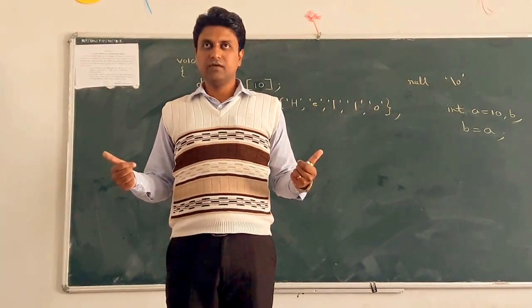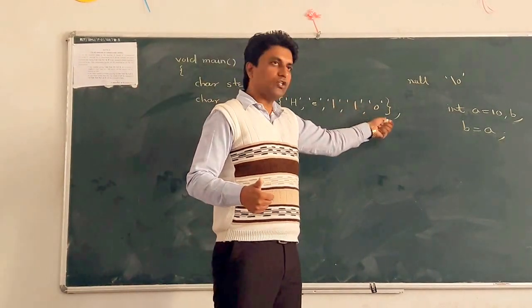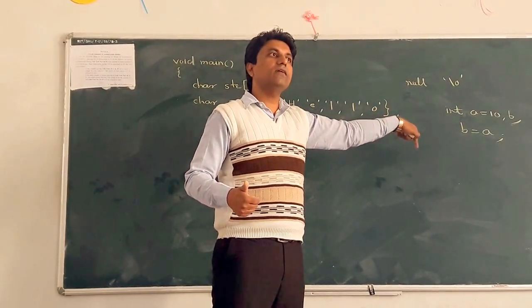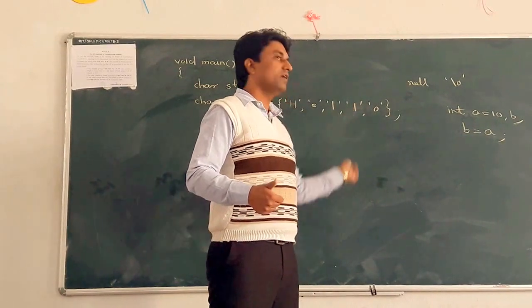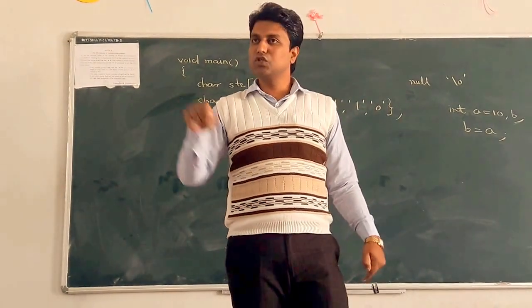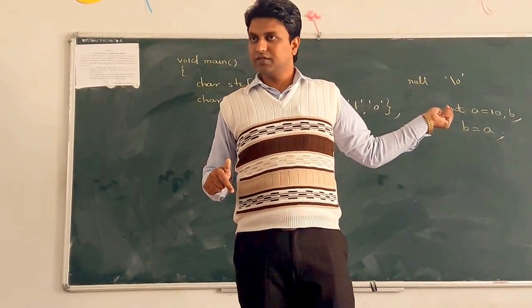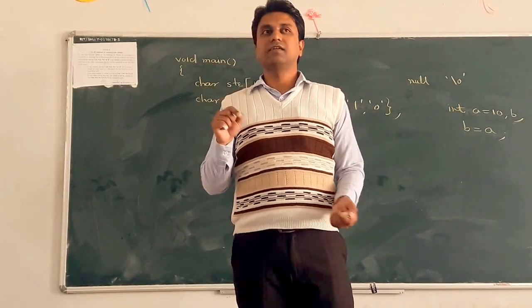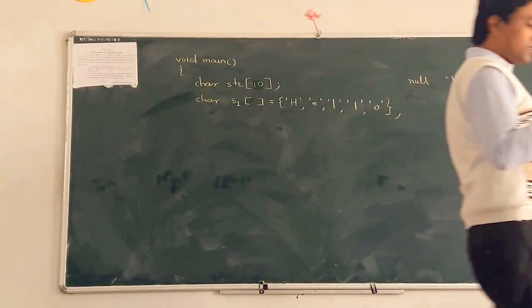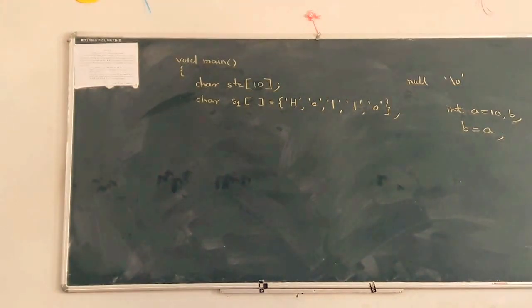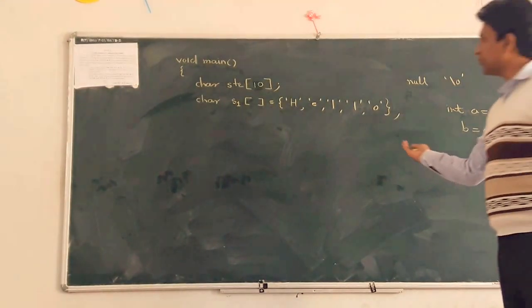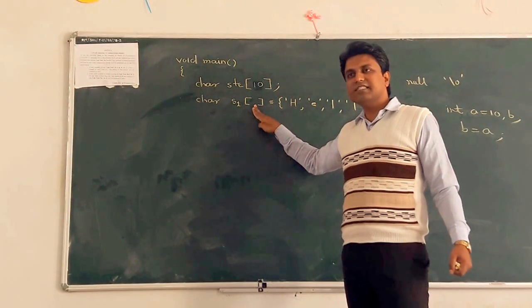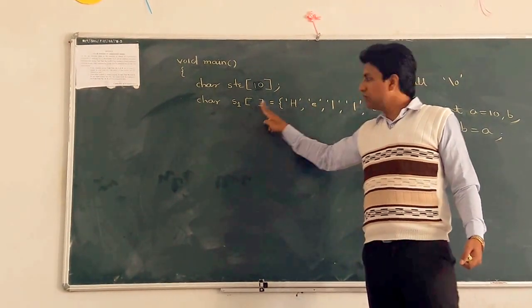Here we don't write \0, but the compiler automatically inserts it at the end of the string while compiling. So always reserve one space for \0. Here there is no problem because we do not mention the size, so the compiler treats it as 5 characters plus \0.